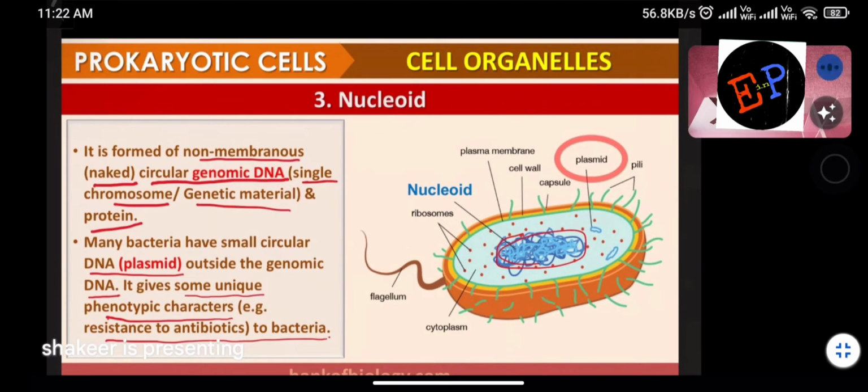So just now we discussed the plasmids. What is meant by plasmids? It is also genetic material, but this genetic material is different from the genetic material present inside the nucleoid. And what is the function of this plasmid? Giving resistance to other factors. That is the function of a plasmid. Are you able to understand?